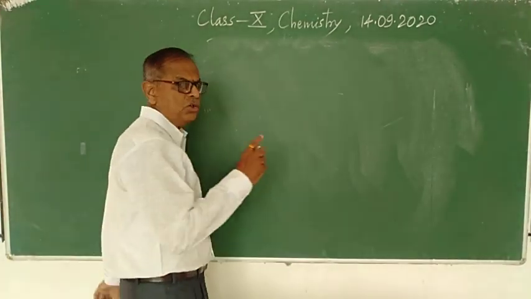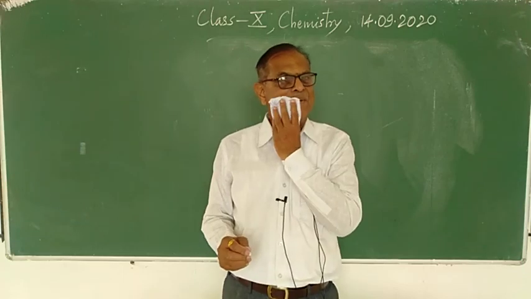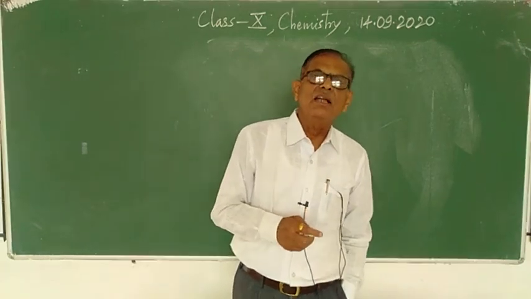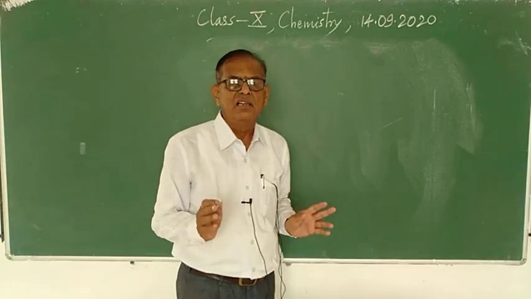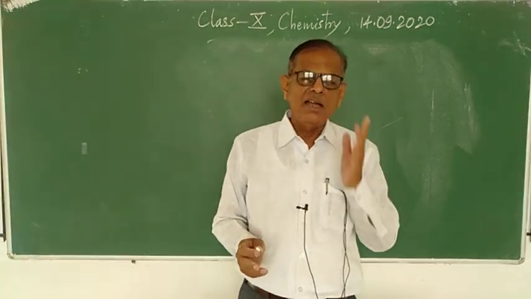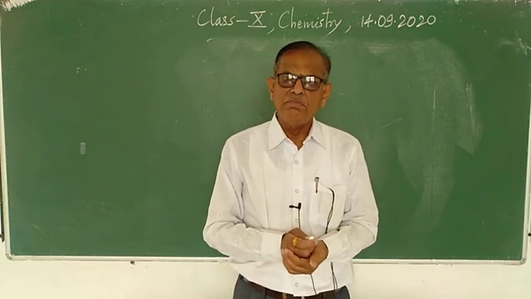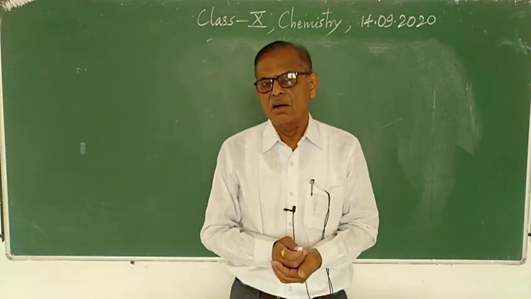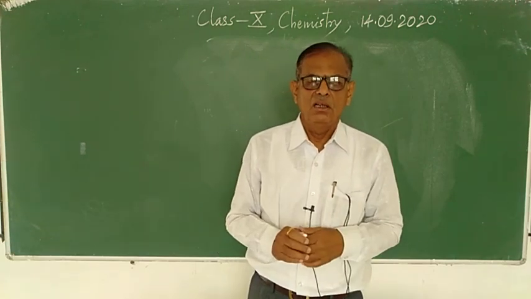The most important point regarding carbon that I am going to tell you is the tetravalency of carbon. Carbon is tetravalent, and in 99.99% of cases, or in a compound, carbon forms 4 covalent bonds.